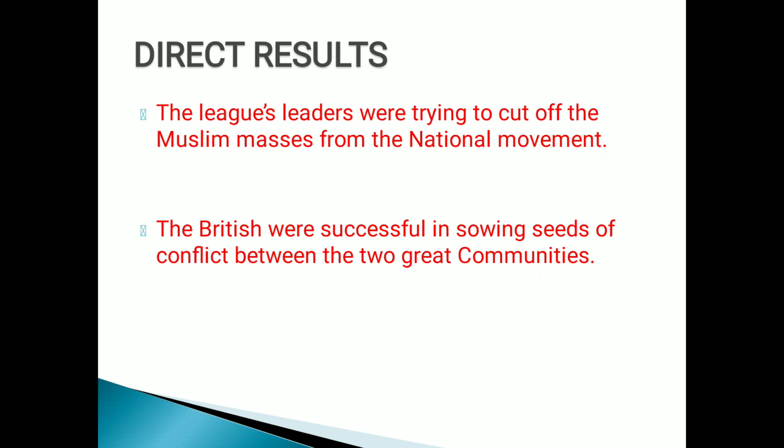Like in the partition of Bengal, they promised the Muslims a separate Muslim province, on one condition: that Muslims would not participate in the anti-partition movement. And Muslims agreed, right? Because their condition was really very poor. And who was responsible for this poor condition? Obviously it was only the Britishers. So now you have understood who played the real politics. It was the Britishers, and Hindus and Muslims were simply pawns in their hands, right? They did what the Britishers wanted, without realising that the Britishers were creating division between these two communities.